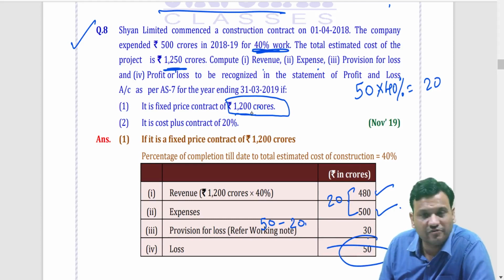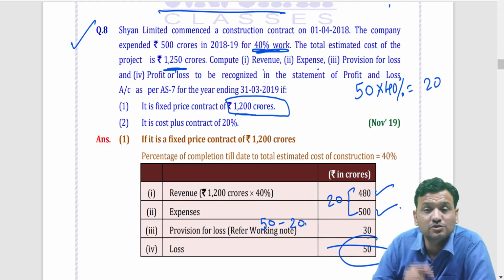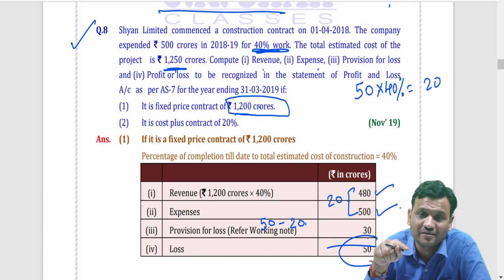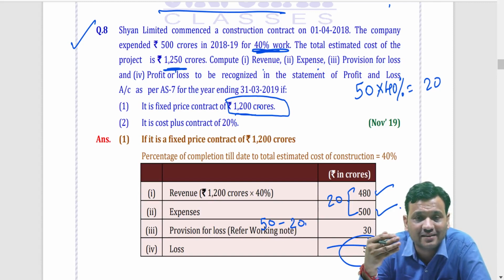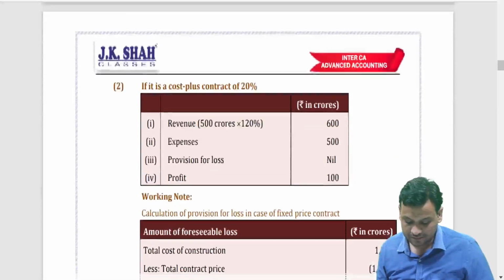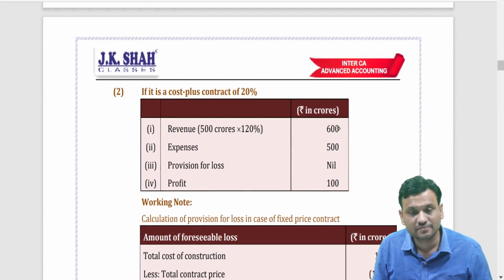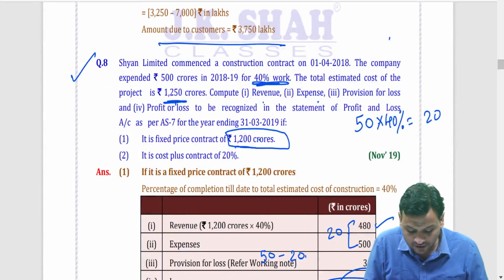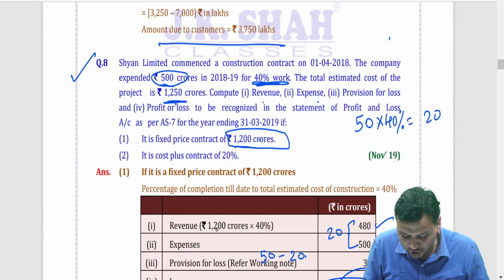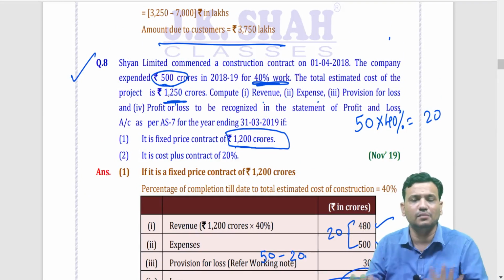Okay. So if it is a fixed price contract, that is it. If it is a cost plus contract, then there will be no loss, because if it is cost plus contract, I hope you remember, whatever is the cost incurred on that, we will be getting 20%. So my revenue will be 500 crores into 120%, 600. Expenses 500, my profit is 100. Yeah. So whatever cost I have incurred, then you have to just ignore this amount. 1200 will be ignored. Whatever cost I have incurred on that profit margin, that is the amount we should recognize.